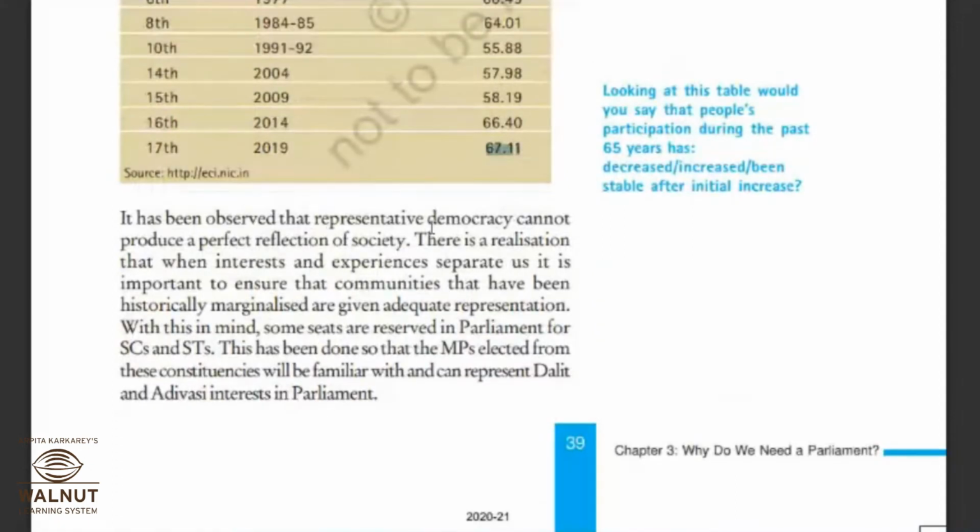It has been observed that representative democracy cannot produce a perfect reflection of society. Why do they say this first line? Have you understood the meaning after reading the table? Why is it so?